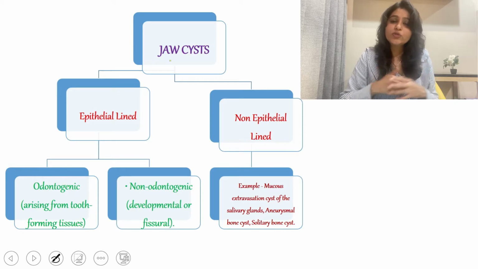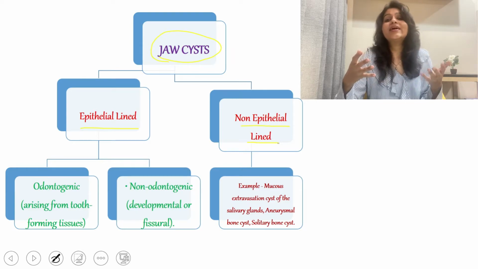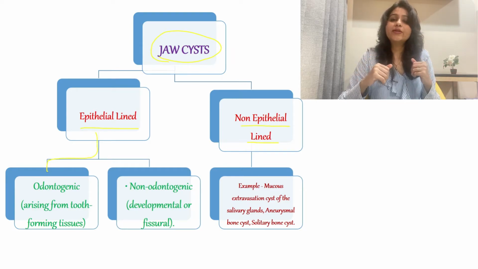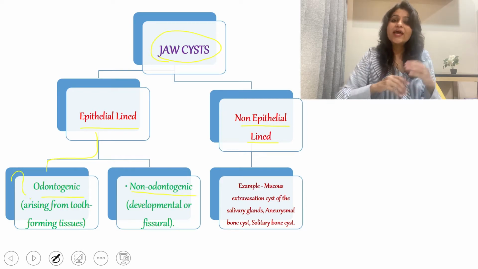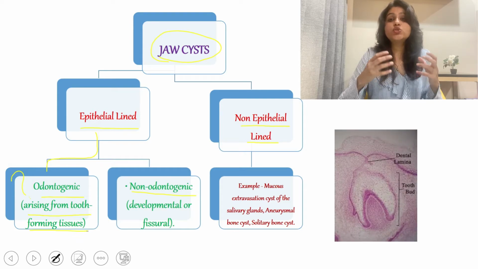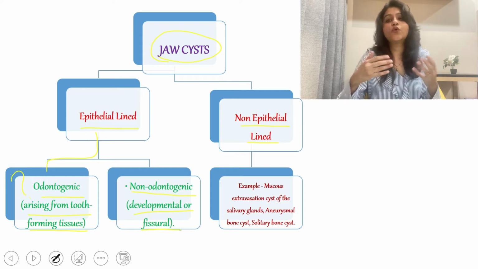So as I already told you, jaw cysts can be mostly epithelial lined, and sometimes, rarely, they are not lined by epithelium. Now the epithelial lined cyst or the true cyst are further divided into odontogenic cyst and non-odontogenic cyst. Now what do you mean by an odontogenic cyst? An odontogenic cyst is a cyst that is derived from odontogenic, that is tooth forming apparatus or tooth forming epithelium, odontogenic epithelium. Non-odontogenic cysts are fissural or developmental cysts that are not derived from tooth forming tissues.